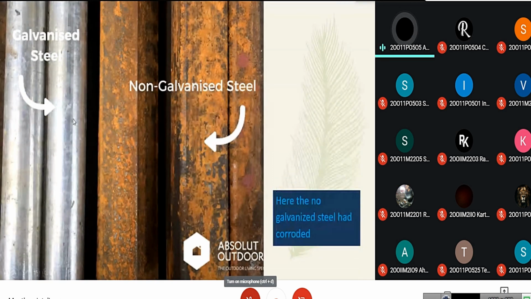This is an example of galvanized steel. Here the steel is galvanized by zinc. Here it is not galvanized, thus it is rusted, it is corroded.